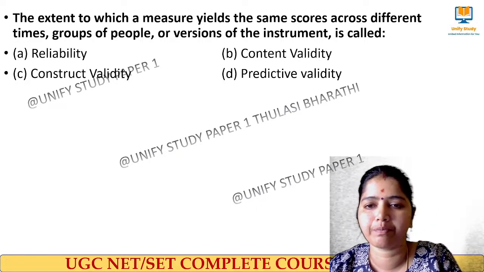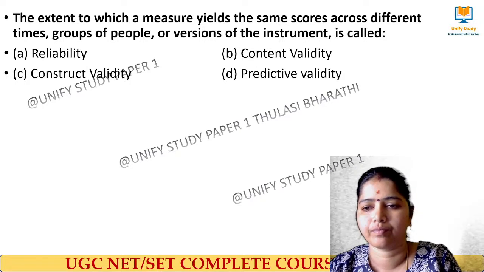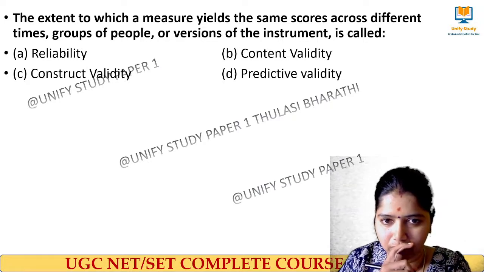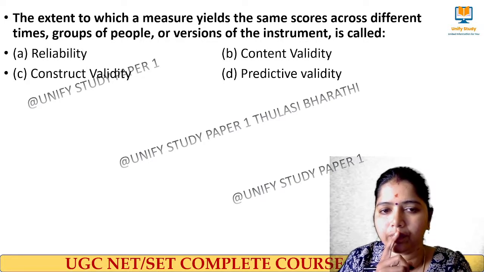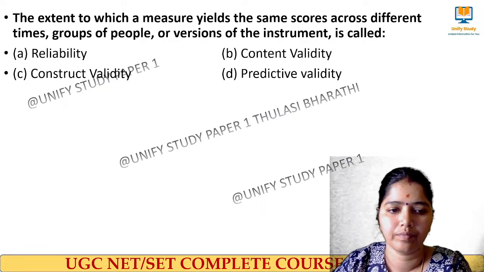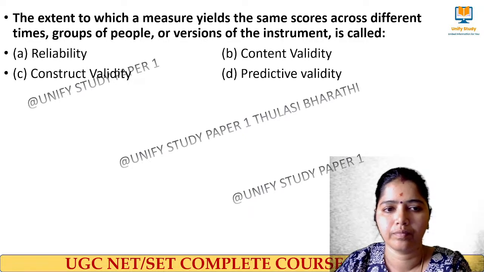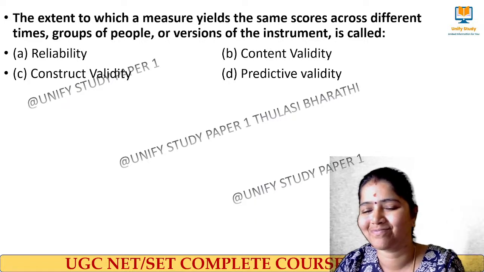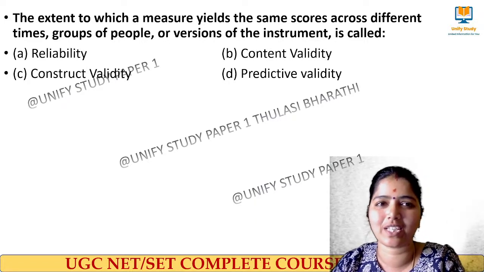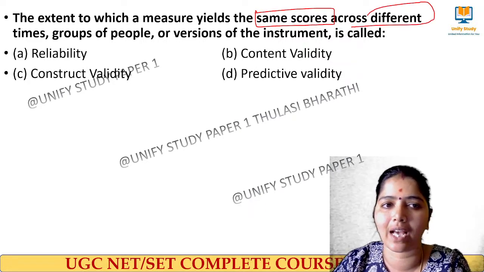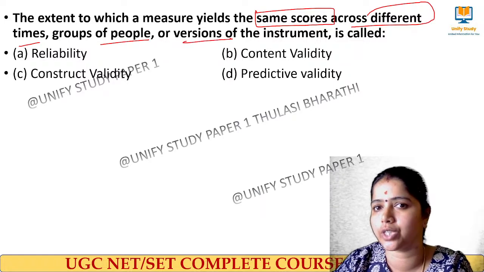Read and answer, learners. The right answer for this question is the extent to which a measure yields the same scores across different times, groups of people, or versions of the instrument.